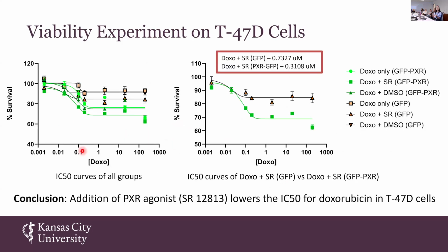On the left are the IC50 curves for all of the groups, with the GFP-PXR group shown in green and GFP only shown in orange. On the right side, I isolated the IC50 curves for doxo plus SR in the GFP-PXR and the GFP groups. As everyone can see, there is a gap in between these two curves. In the red box shown up here are the IC50 values for these two groups. So we can see that the addition of PXR agonist lowers the IC50 for doxorubicin in T47D cells.